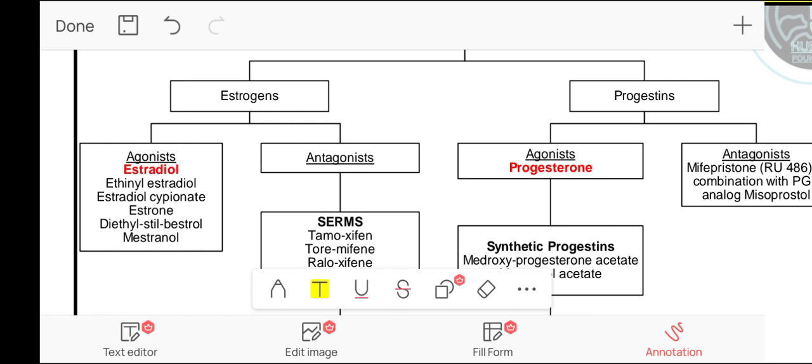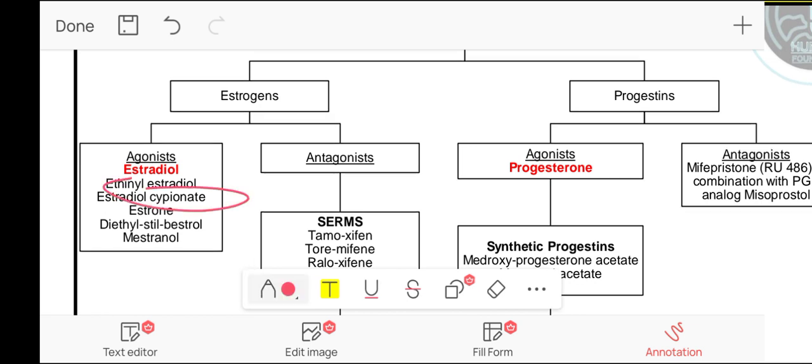The long-acting esters of estradiol, such as estradiol cypionate, are converted into estradiol and can be administered by intramuscular injection. There is also a compound called Premarin. Premarin is a mixture of conjugated estrogens from biological sources. This is used for hormone replacement therapy.